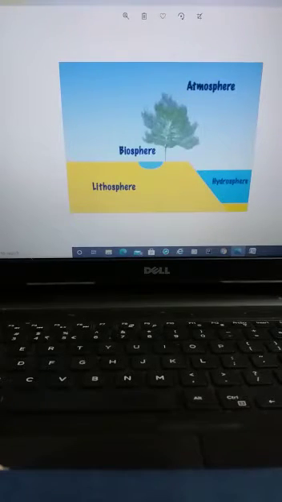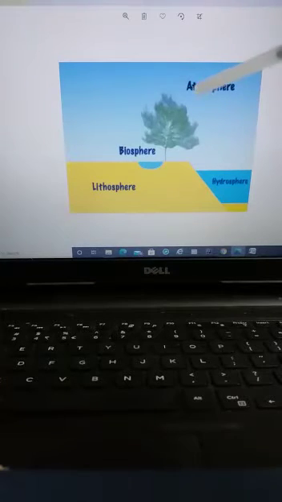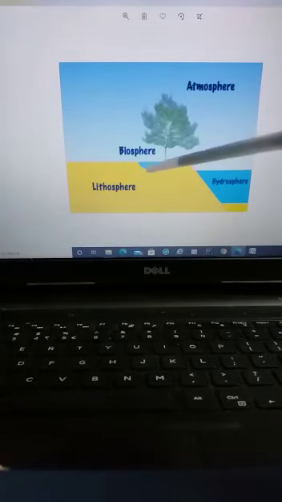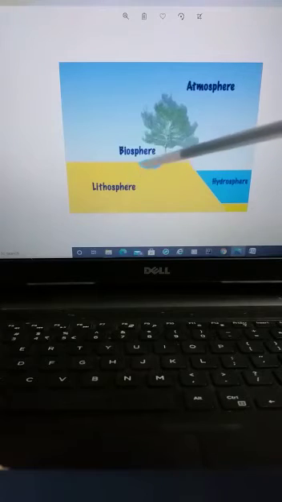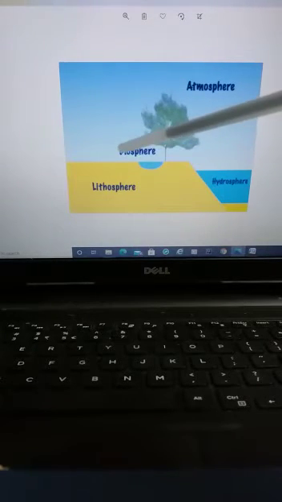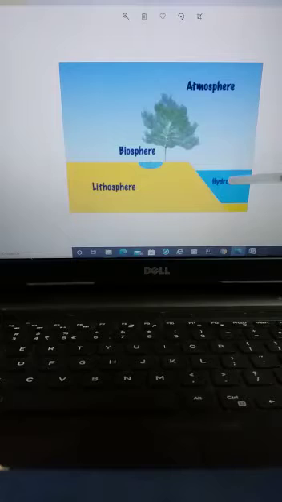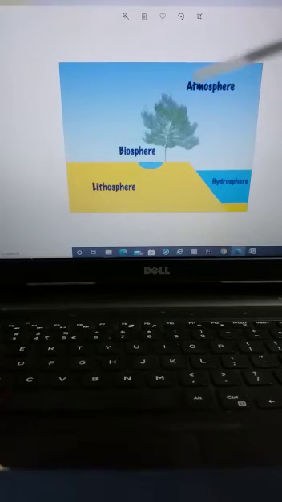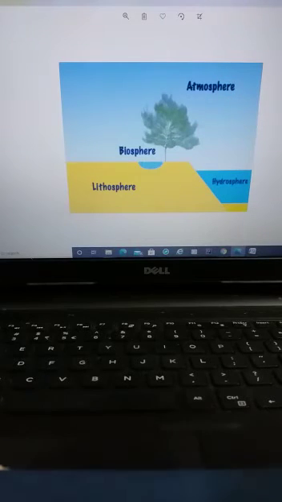These consist of land, that is known as lithosphere, that is land surface. The surface of the earth is known as lithosphere, the land, and the hydrosphere, that is the water surface, and the atmosphere, that is the air surface, and the biosphere, where these lives exist. So these domains are